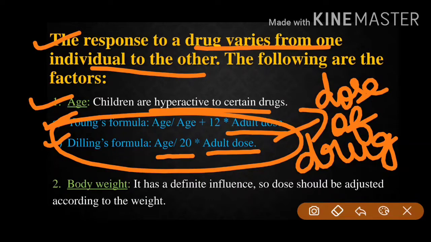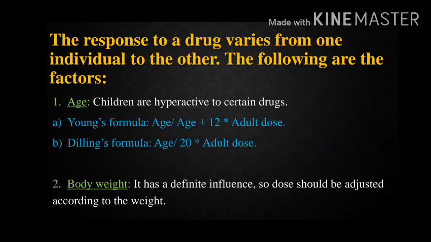Now second is body weight. In fat people, or we can say people with high obesity, the clearance of unchanged drugs is very low, and accumulation of the drug can take place. Therefore the dose should be decided according to the weight of the person, whether the person is lean or the person is fat. So depending on that.